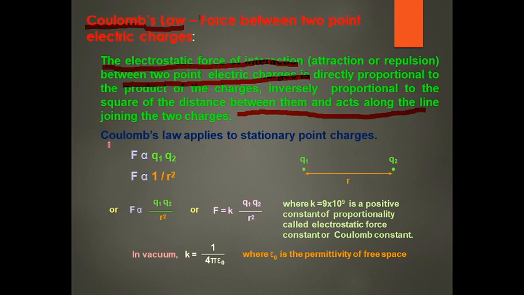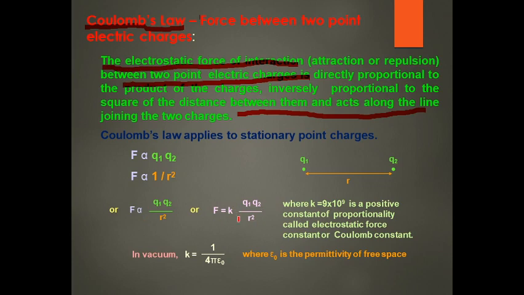For example, the force of attraction or repulsion is directly proportional to the two charges q1 and q2. Assume these two point charges q1 and q2 are separated by a distance r. The force of interaction is directly proportional to their product, and the force is also inversely proportional to the square of the distance between them. So F is equal to k q1 q2 divided by r square.